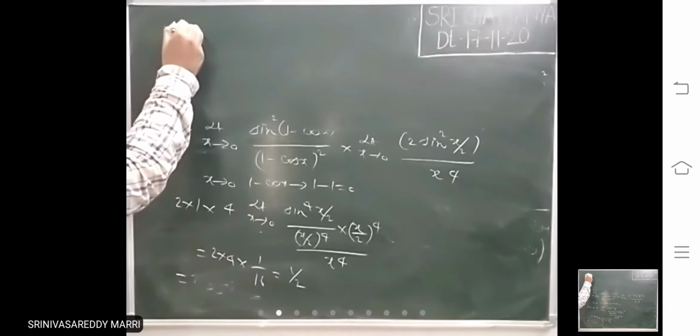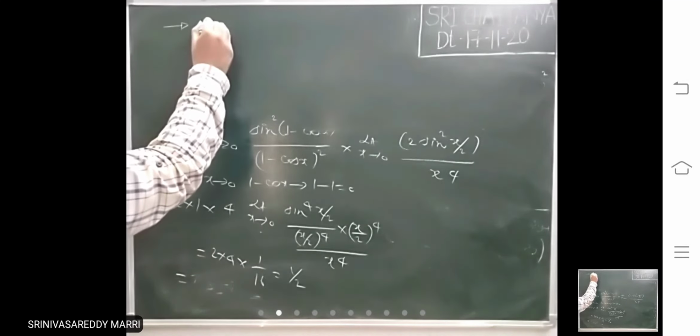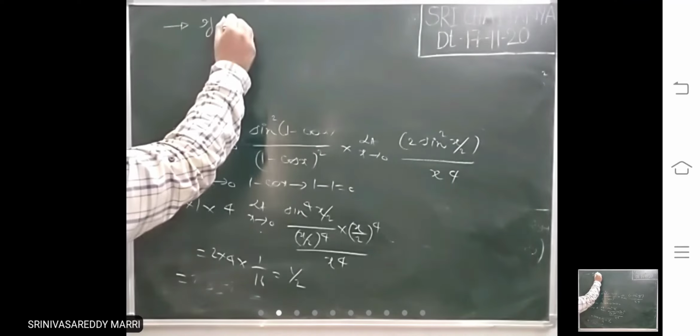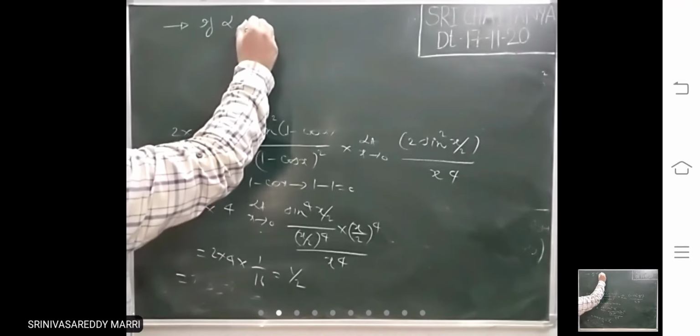Look, in quadratics, one theorem is there that we will use in limits.